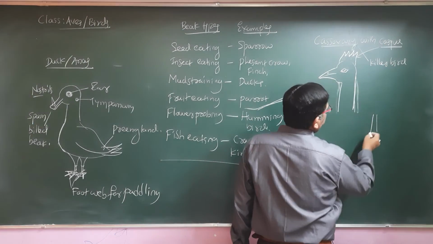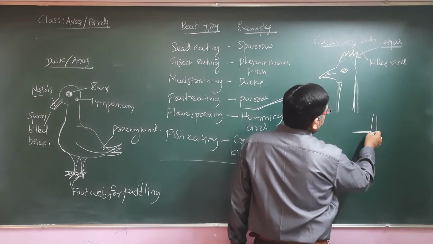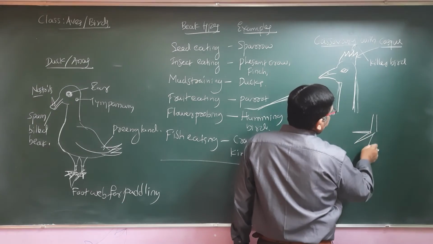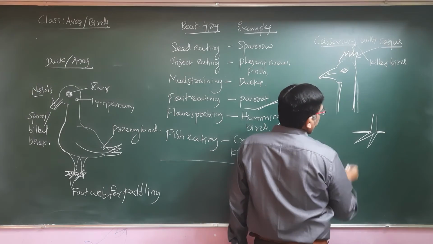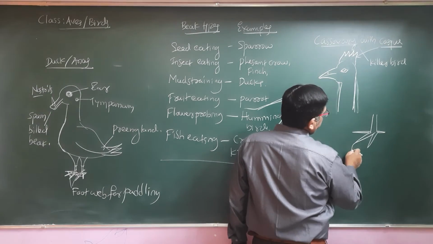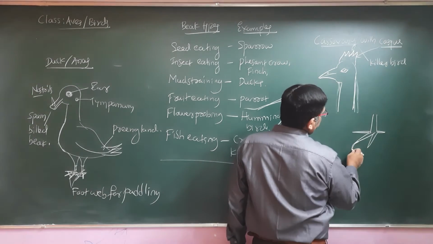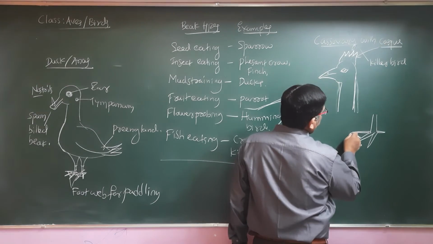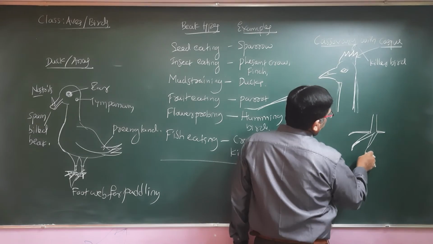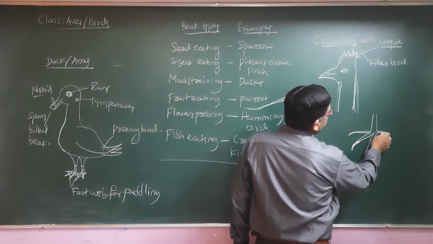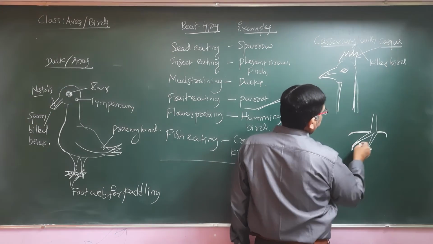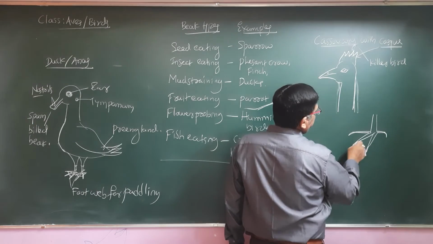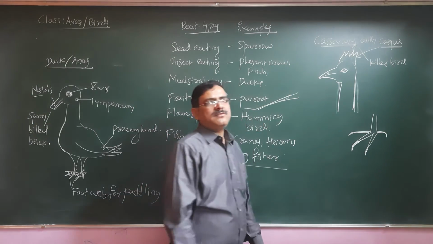They have mainly three digits in the front and one at the back, and the digit exhibits a very strong claw, and with great force it hits the human, meaning this long claw can easily enter into the heart of the human.